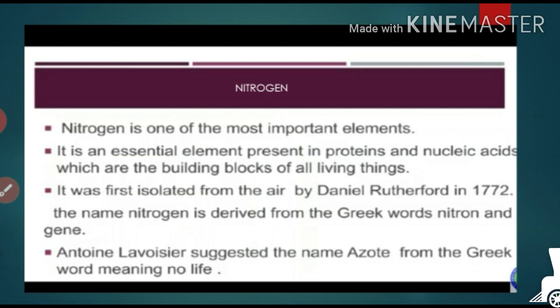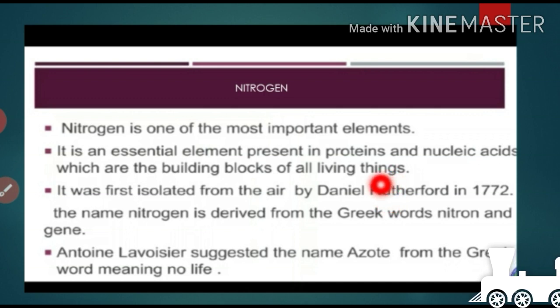Nitrogen is one of the most important elements. Like oxygen, nitrogen is also one of the most important elements in the atmosphere. It is an essential element present in proteins and nucleic acids, which are the building blocks of all living things.